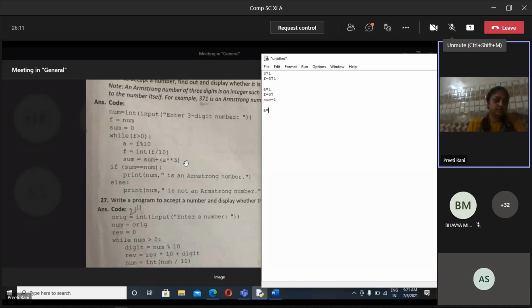Himanshu, if I am dividing 37 by 10, what will be the remainder there, beta? Ma'am, 7. Exactly. The value will be 7. Okay, then what will be the value in F? 3. Then what will be the value in sum?